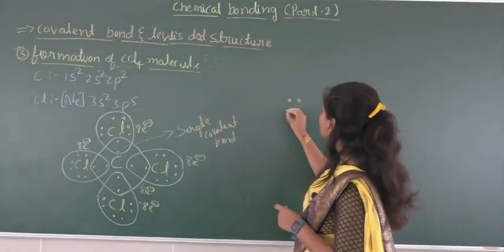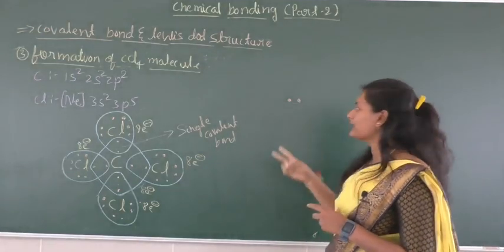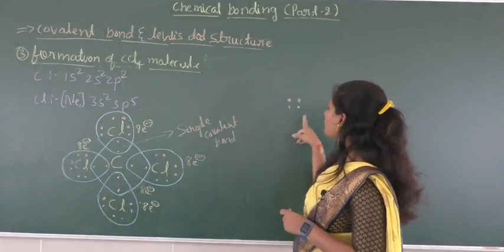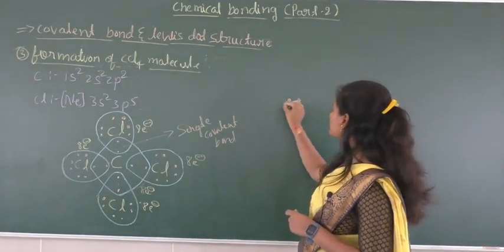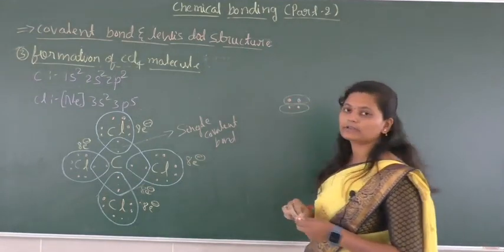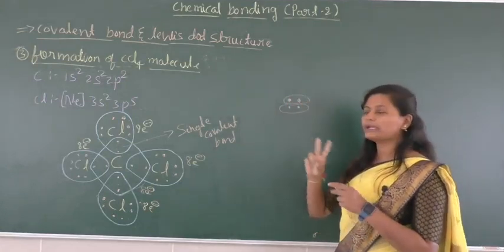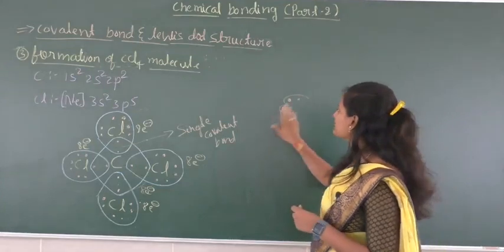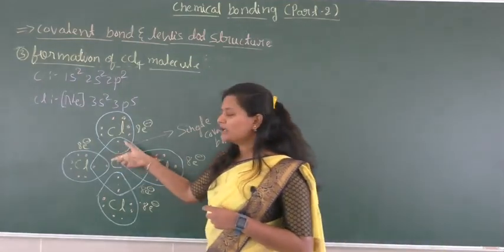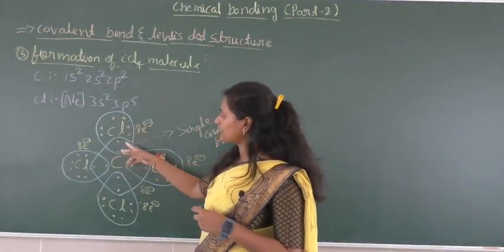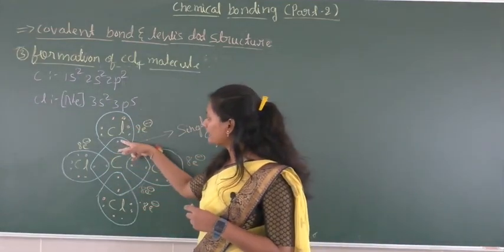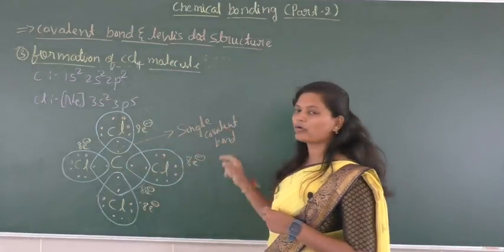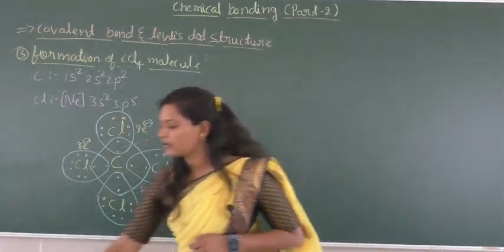But if there are 2 electrons, that is called 1 pair of electrons. If there are 4 electrons, that is called 2 pairs of electrons. Okay, pairs means a couple, so since there are 2 pairs, we call it 2 pairs of electrons. So here the bond between 2 atoms takes place by sharing of 1 pair of electrons. So that's why this is called a single covalent bond.